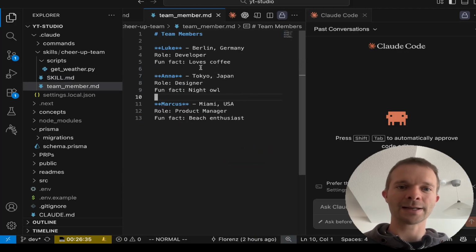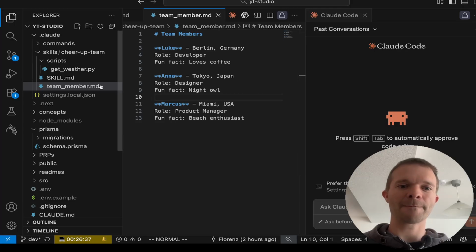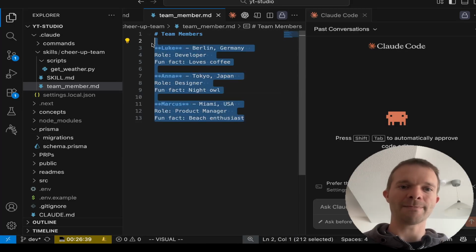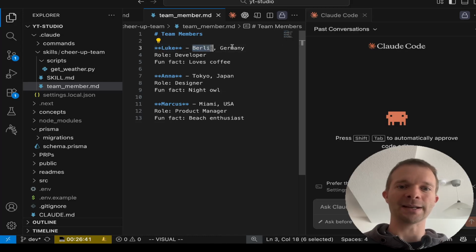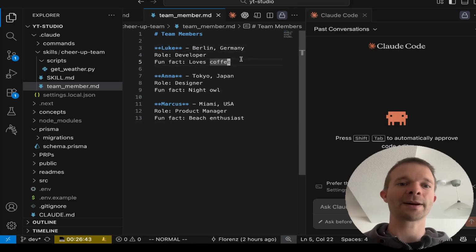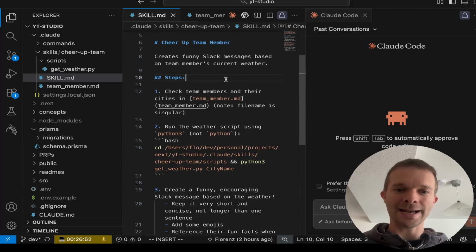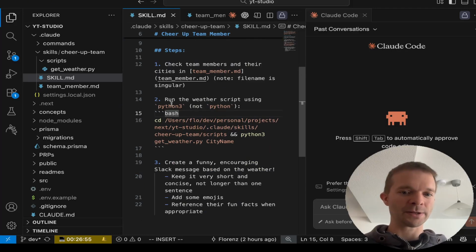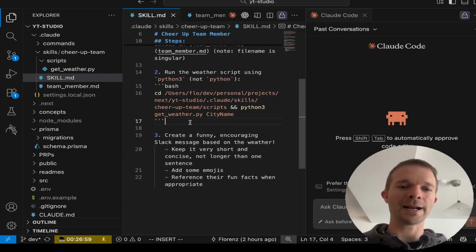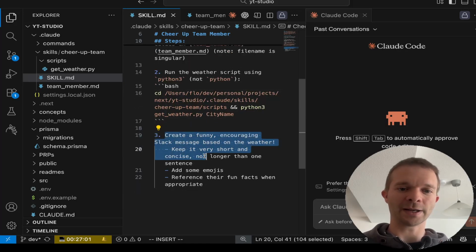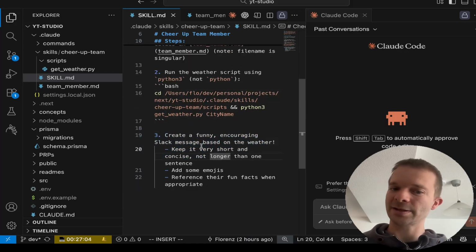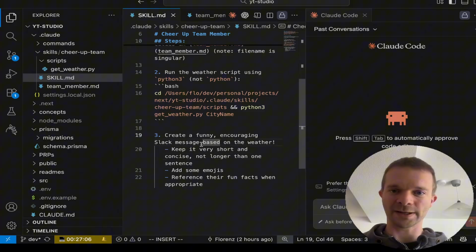So we go here and here we have the context on team members, our three team members. And for example, Luke lives in Berlin. So we need the weather for Berlin, and we have a fun fact that Luke loves coffee. Then we run the weather script with the location to actually get the weather, and after that we create a funny, encouraging Slack message based on the weather and the fun fact of the user.